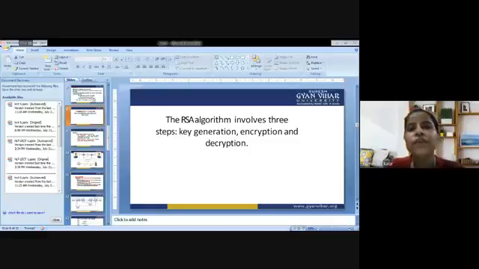A one-way function is a function that is easy to compute on every input but hard to invert given the image of a random input. So here, easy and hard are to be understood in the sense of computational complexity theory, specifically the theory of polynomial time problems. So effective security requires keeping the private key private, and the public key can be openly distributed without compromising the security. So in such a system, any person can encrypt a message using the intended receiver's public key, but that encrypted message can only be decrypted with the receiver's private key.